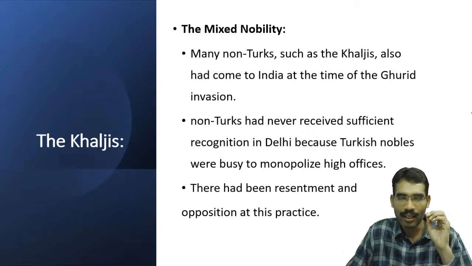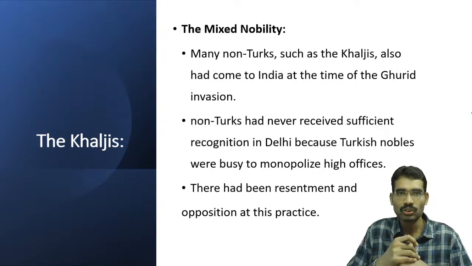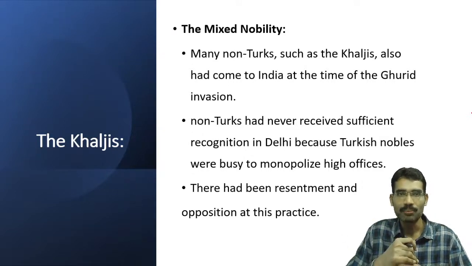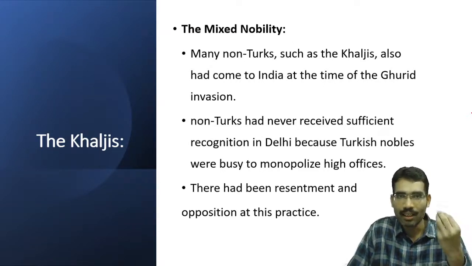However, the real establishment of the Delhi Sultanate took place in the time period of Iltutmish. Iltutmish ruled from 1211 or 1210 to 1236. During this time period, he established the power of the Delhi Sultanate. Because of this, historians term him the real founder of the Delhi Sultanate.